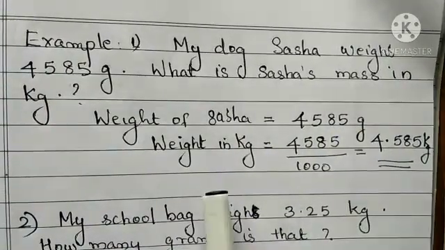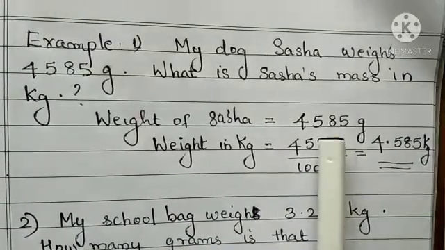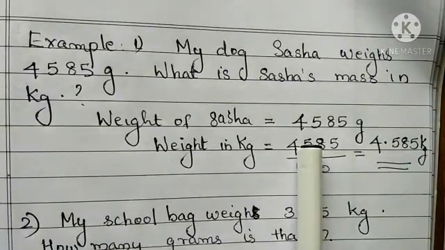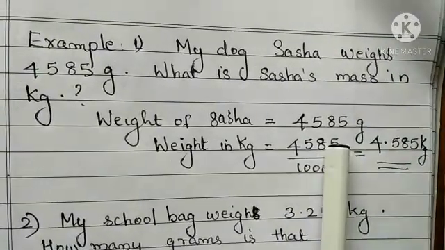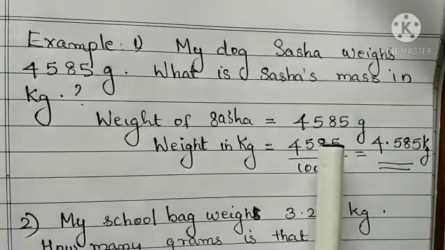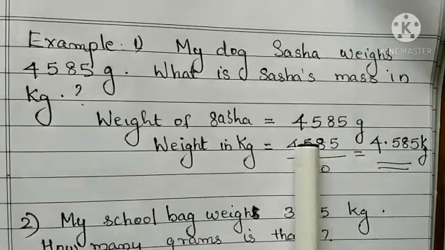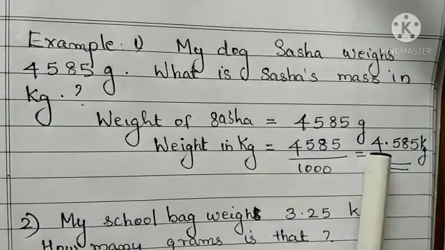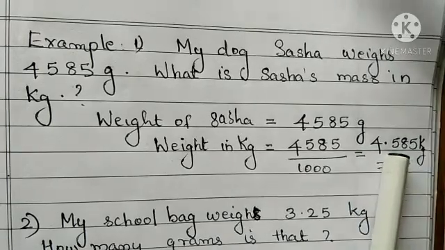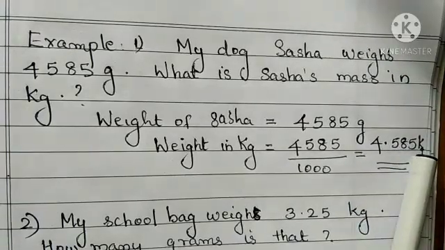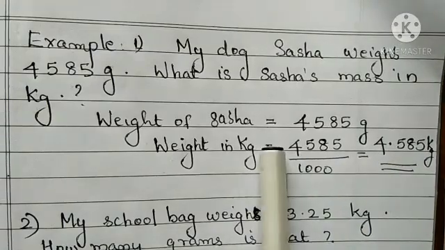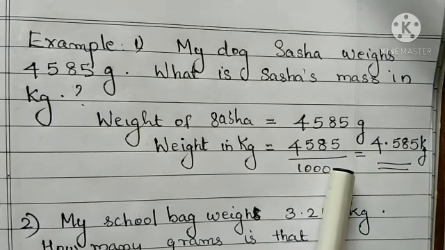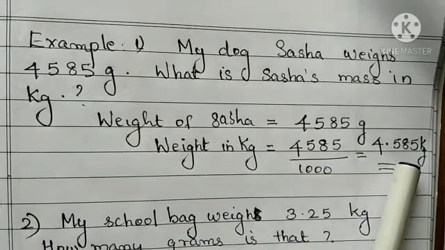So the weight of Sasha is 4585 gram. So the weight in kg, this much divided by 1000. From the right, 3 places: 1, 2, 3, then the decimal point. Because here there are 1, 2, 3 zeros. Understood? So we will get 4.585 kilogram. This is the method to convert gram to kg, divided by 1000. So Sasha's weight is 4.585 kg. Okay.